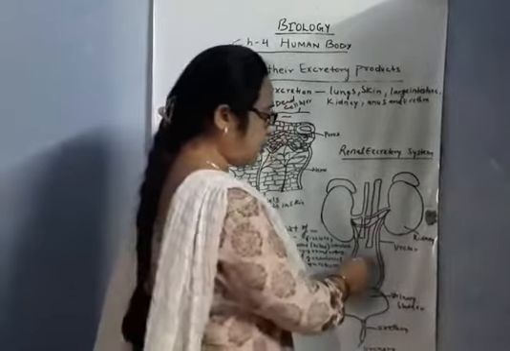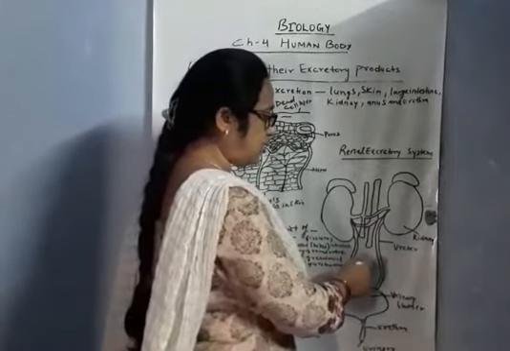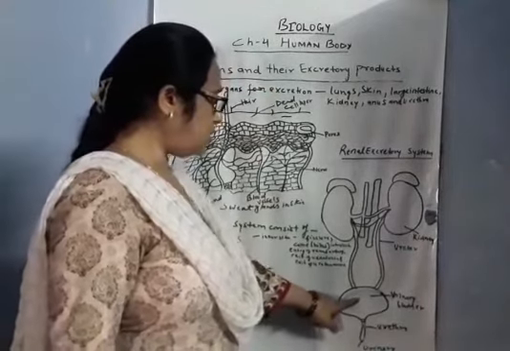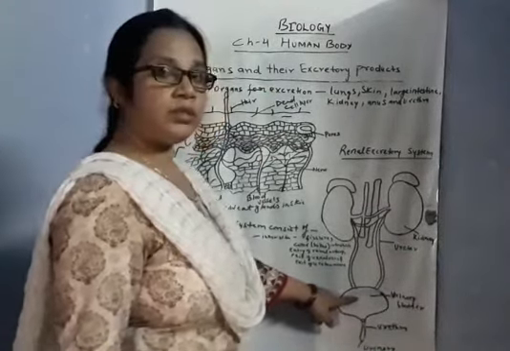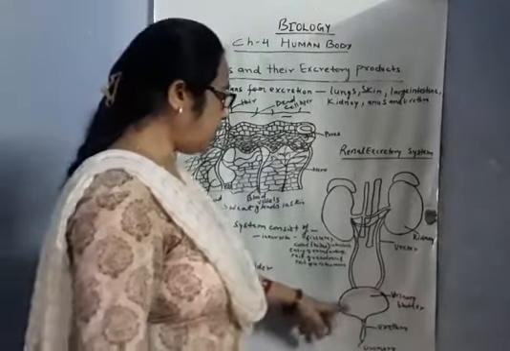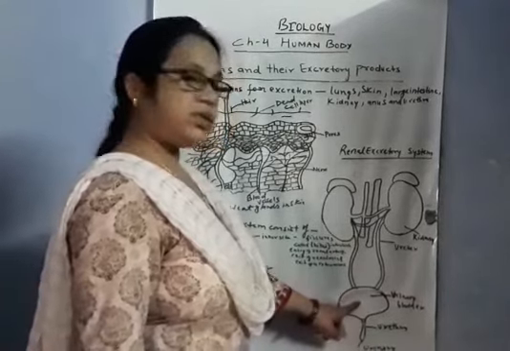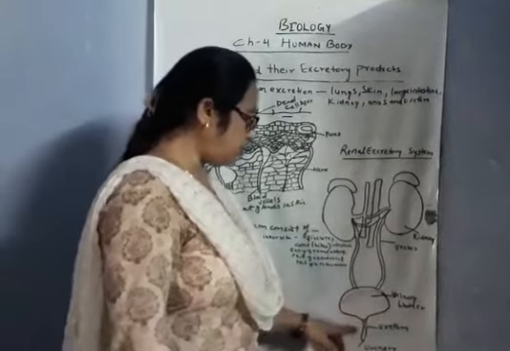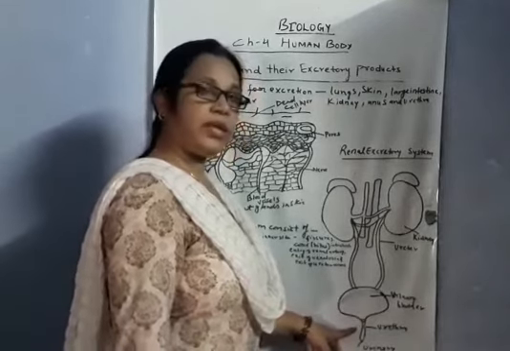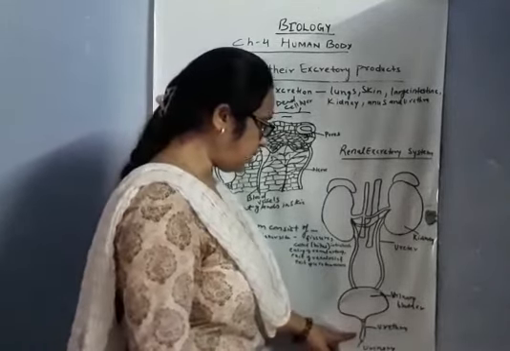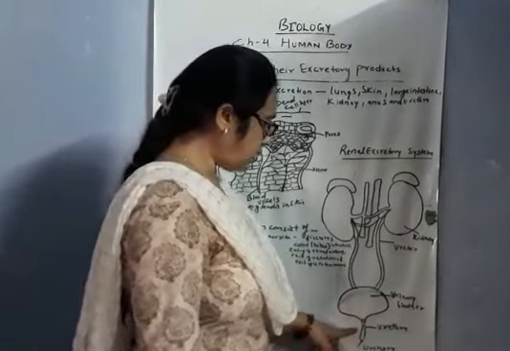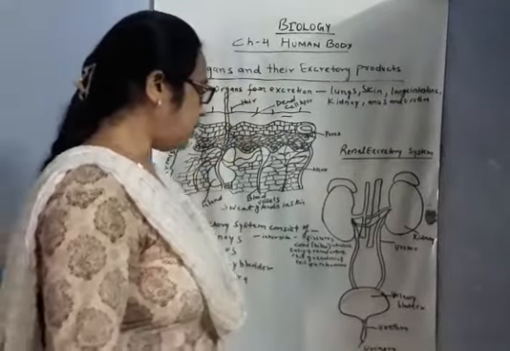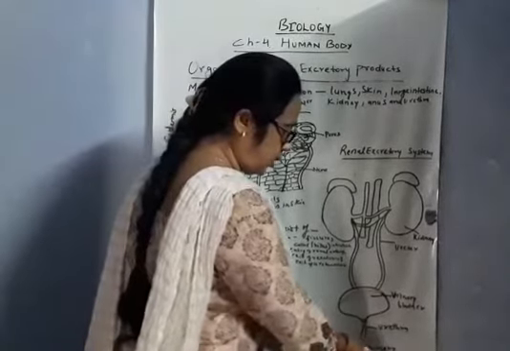Now the ureter is a tube-like structure. Its length is 30 centimeters. The bladder is a sac-like structure. The work of the urinary bladder is to store the urine. When the urine is in excess, it will stay down, and then we pass out the urine through the urethra. The urethra is a tube-like structure, and its length is smaller in females and larger in males, and it opens through a urinary opening.